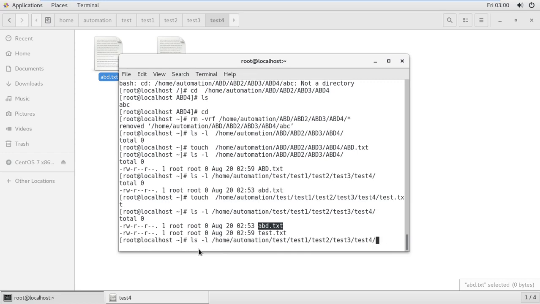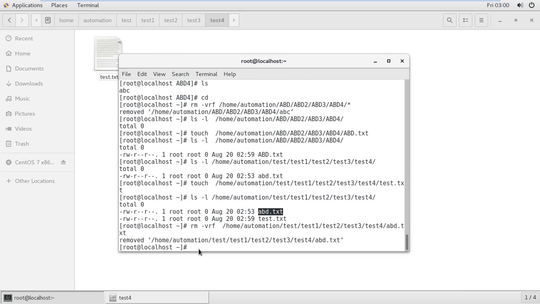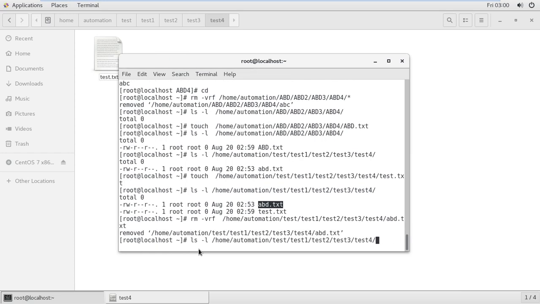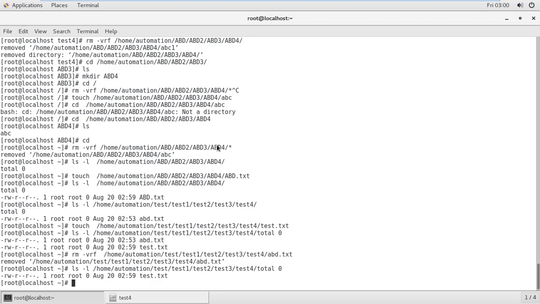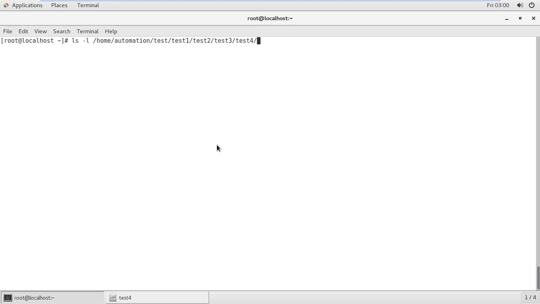So you need to navigate again and the command is rm -vrf. Okay, and I'm using abd, tab and enter, so it will be removed. If you want to check again, use the ls -l command. Okay, ls -l, there is a taste.txt file under it.